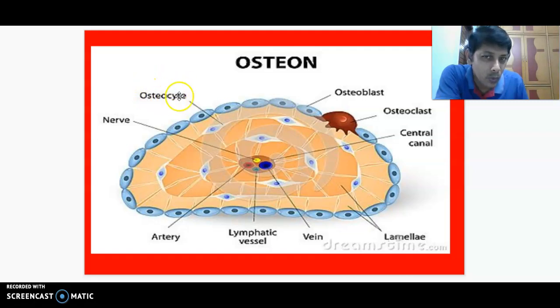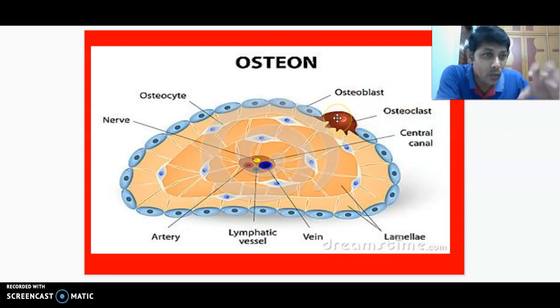Okay, these are the bone cells, old cells, mature cells. They are not non-functional. But the osteoblast is young and dynamic. Osteoblast is young and functional. It is a secreting cell, a functional cell.